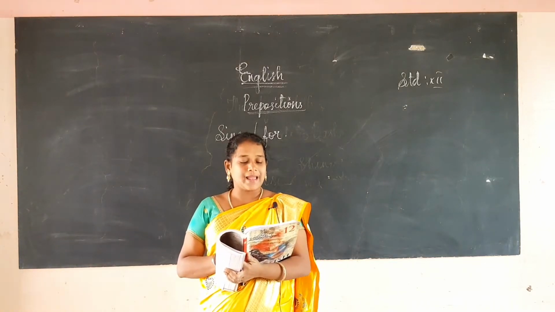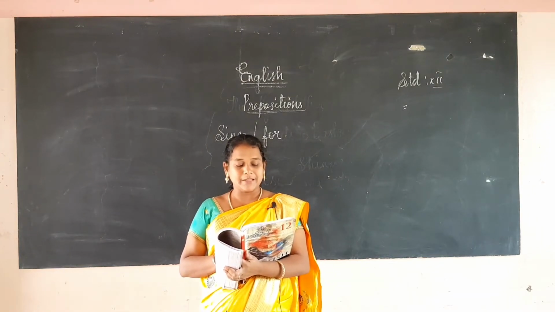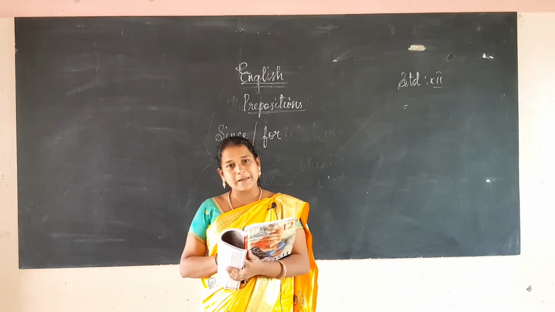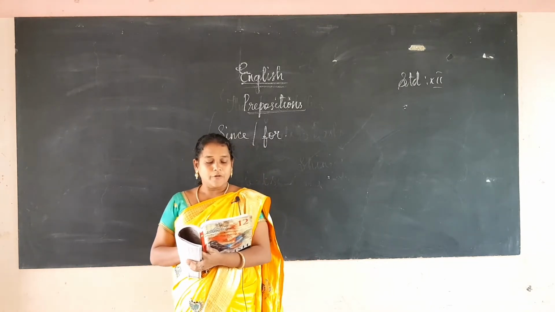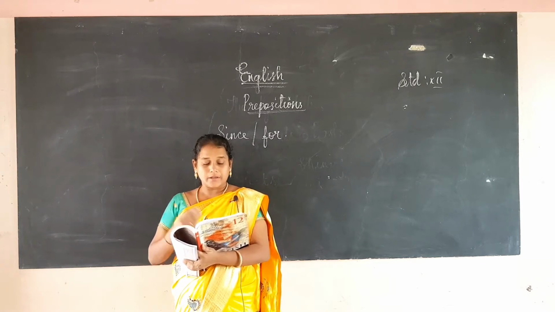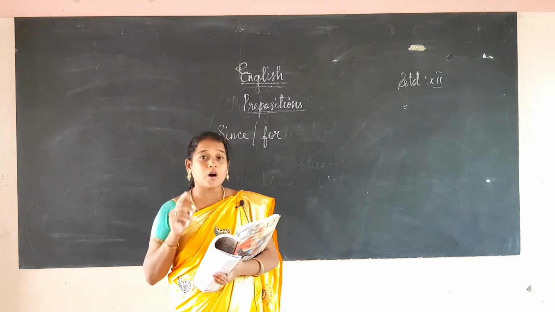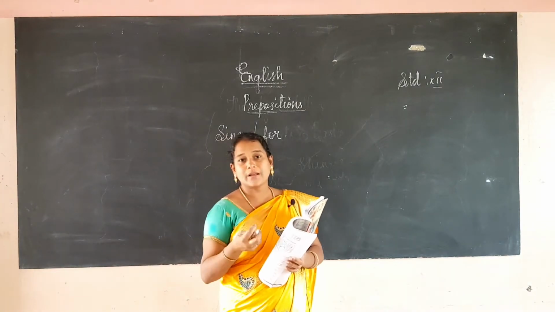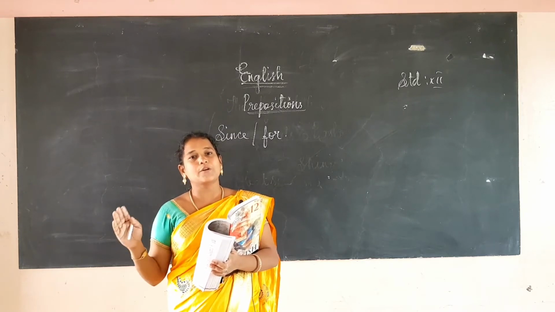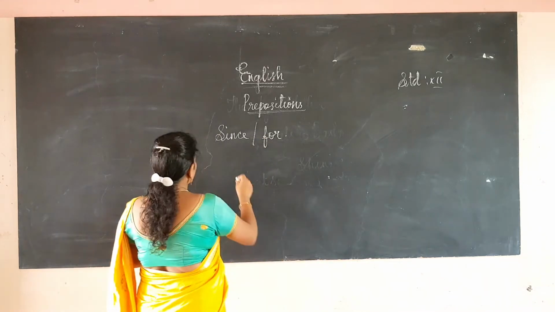Since is for an action continuing from the past to the present time. Yuan has been playing badminton well since 2014. It means Yuan is still playing badminton. For is used for the total duration of the action extending from the past to the present time. For the same sentence, Yuan has been playing badminton for the past 4 years. Showing the duration, we can use for.